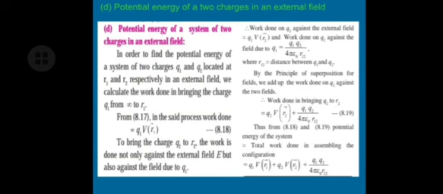So the total energy of the system is potential energy of the first particle plus potential energy of the second particle. So the total work done or the potential energy is equals to Q1 V(R1) plus, due to the first one, Q2 V(R2) plus Q1 Q2 upon 4 pi epsilon 0 R12. So this is the total potential energy of a system of 2 charges. Okay, understood? So let us